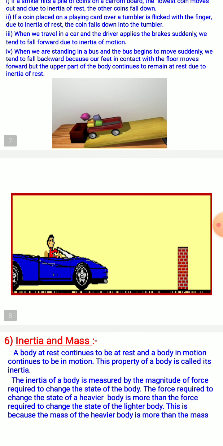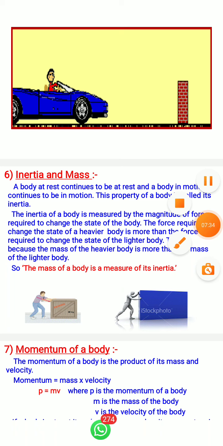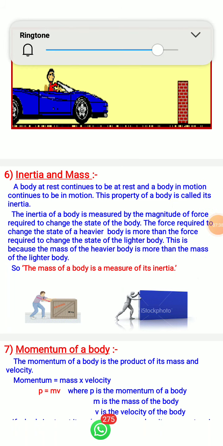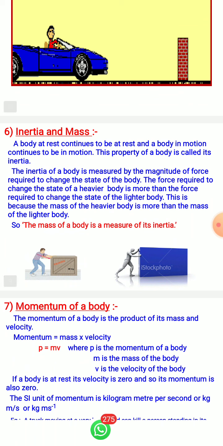So these are the pictorial examples. Inertia and mass: a body which is at rest continues to be at rest, and a body that is in motion continues to be in motion. This property of a body is called inertia.